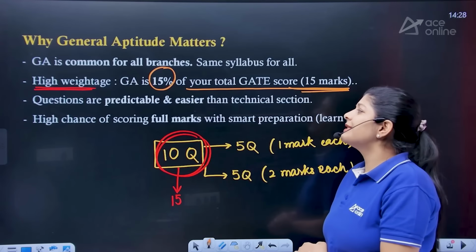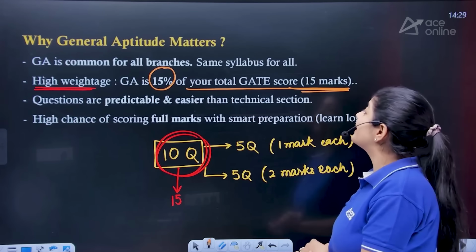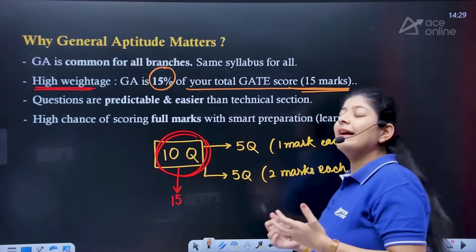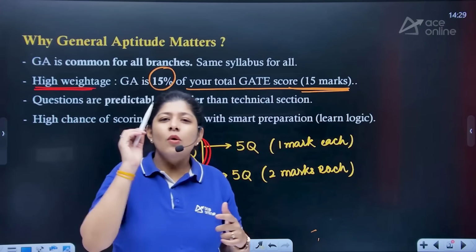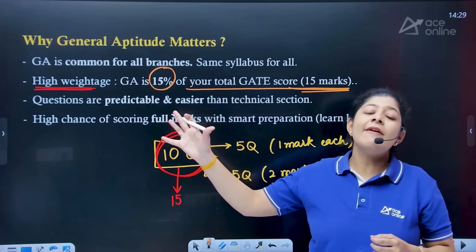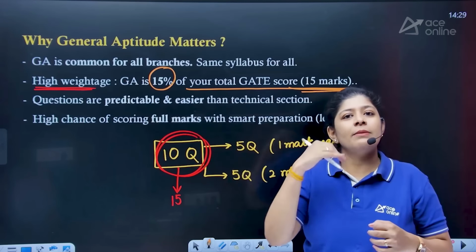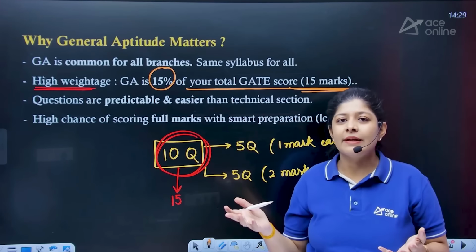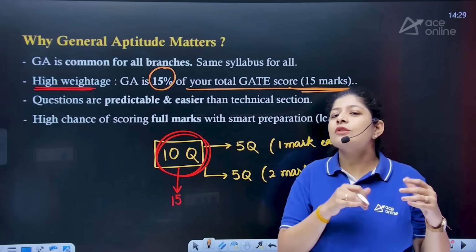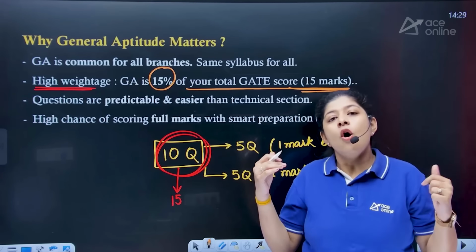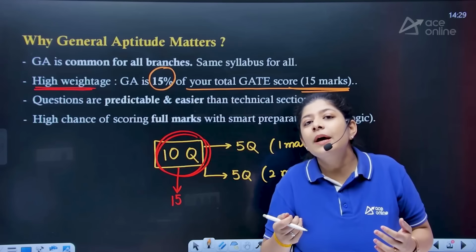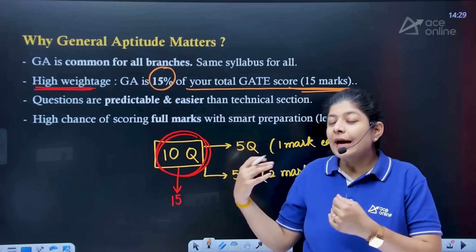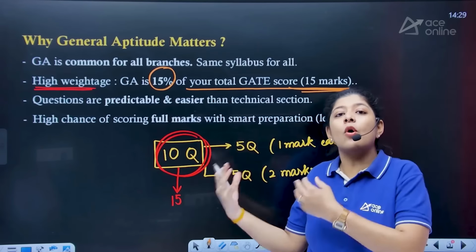Now the questions are predictable and easier than the technical section. Yes, it is. Why am I saying this? Because as I have told you, all those topics that we have under general aptitude, we have already seen somewhere in our schooling, or when we were preparing for some competitive exams, right? We have already studied all those things. All we need to do is simply revise them, or brush up our concepts so that we can attempt the coming questions very easily, right?